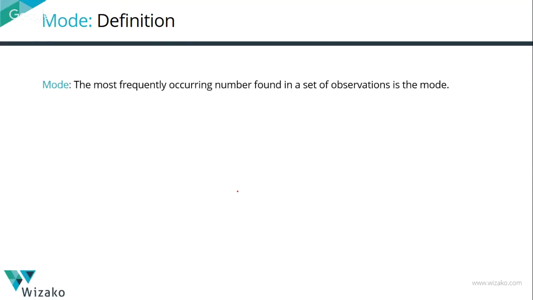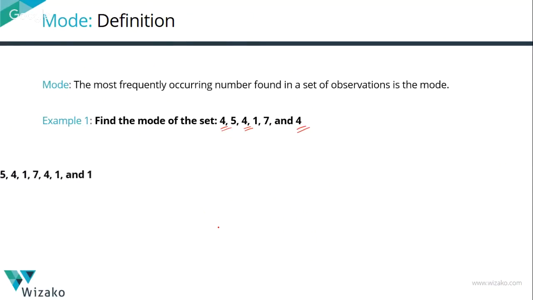The most frequently occurring number that's found in a set of observations is the mode. It is not the number of times it appears, it's the number that appears with the highest frequency. Here's an example to help us understand. In this set, 4, 5, 4, 1, 7, 4, 4 is the element that appears with the highest frequency for this set of data.